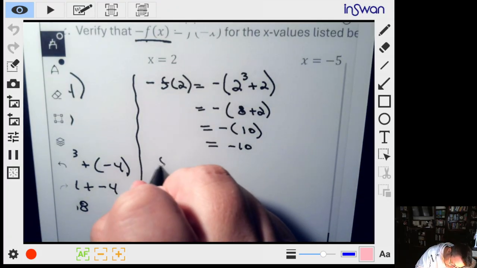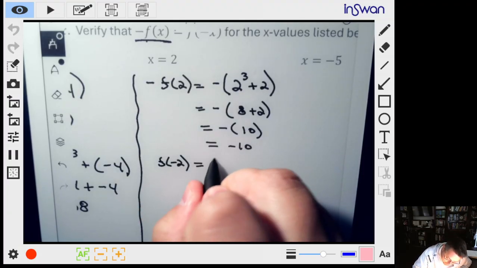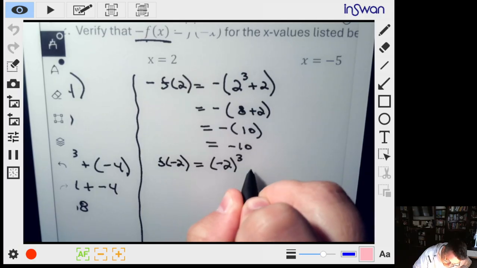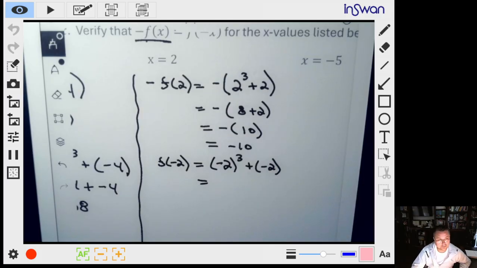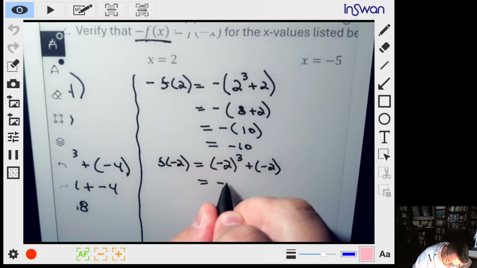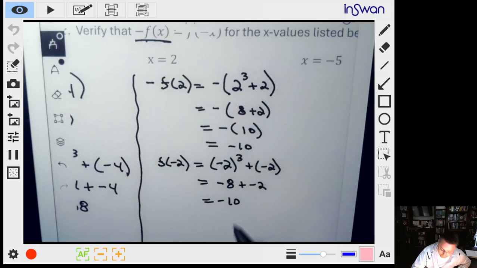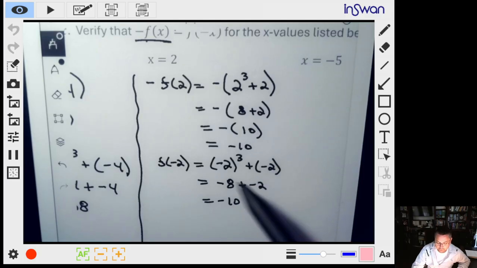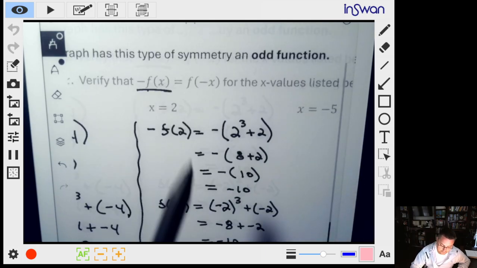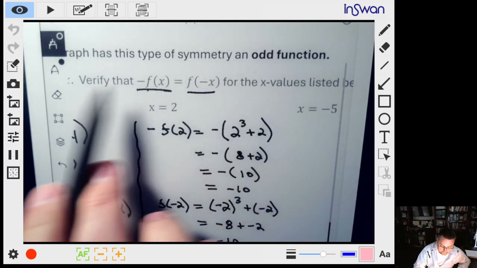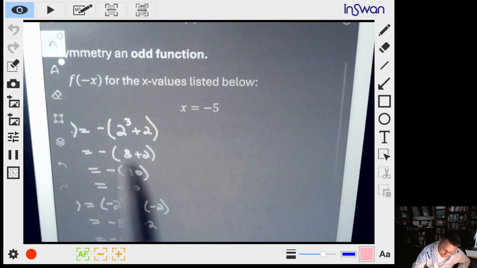Okay, now what is f of negative 2? Well, that's going to be negative 2 cubed plus a negative 2. Negative 2 multiplied together 3 times, that's negative 8. Plus a negative 2. Sure enough, we know that's negative 10. So they're both equal to negative 10, which means these two are indeed equal to each other. So this property here holds. Let's try negative 5.